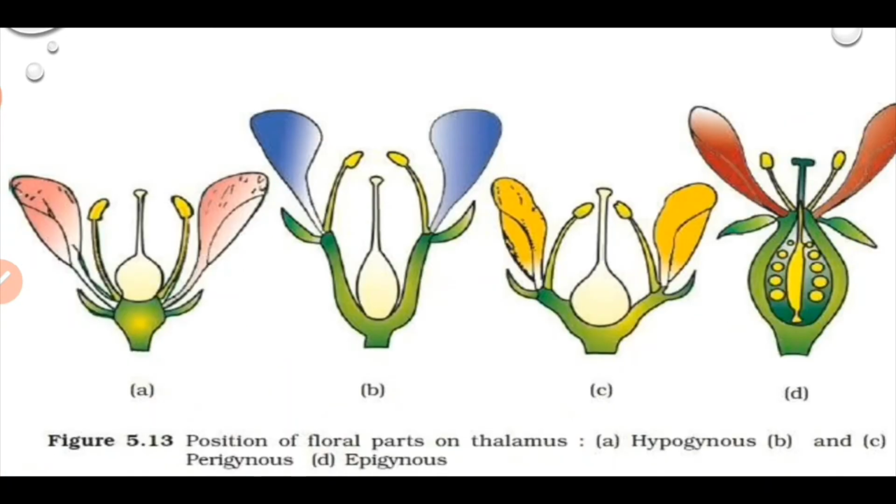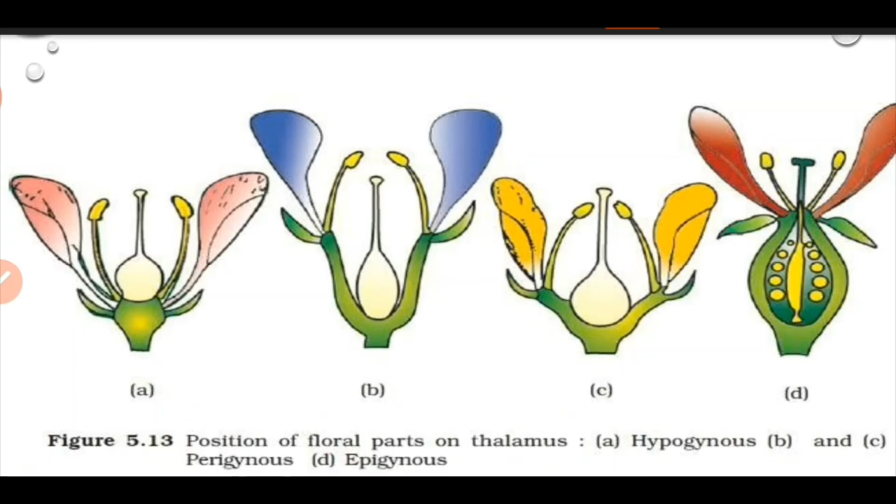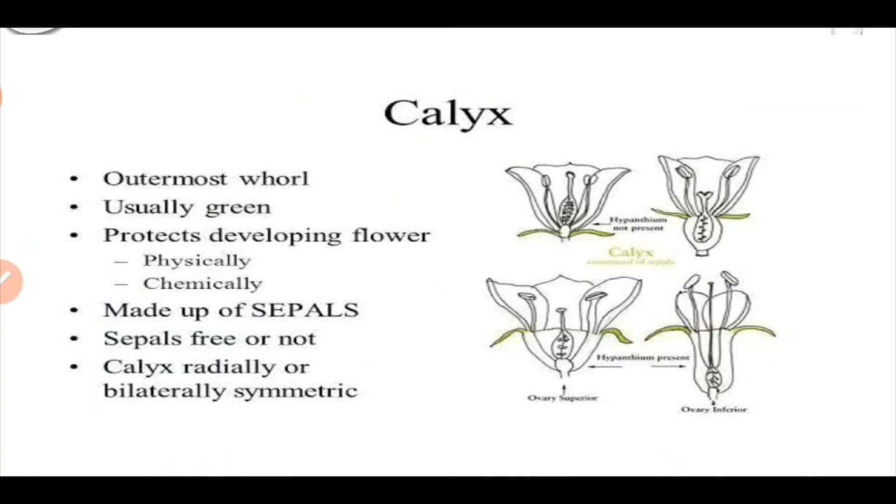So here is the position of the floral parts on the thalamus. This is hypogynous condition and this is perigynous condition. This is epigynous condition. Now we will study calyx.